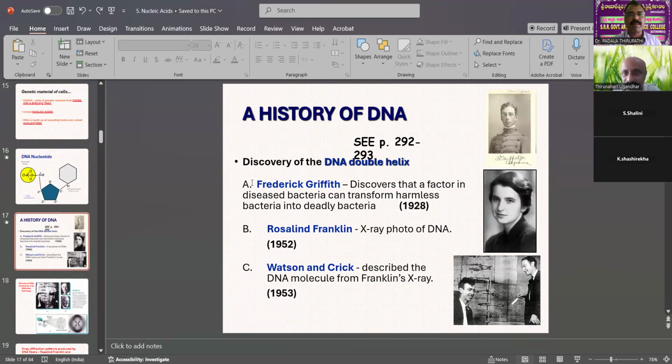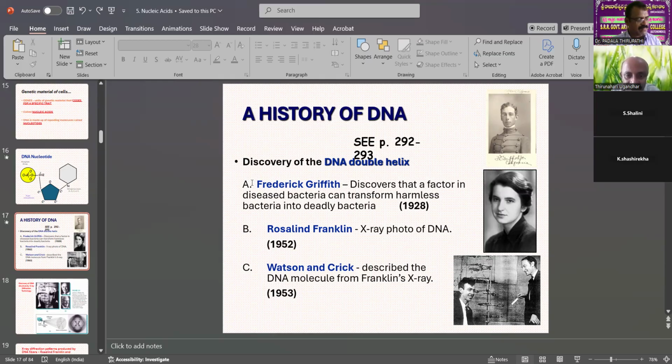Then the history of DNA. Before Watson and Crick, scientists such as Chargaff and Friedrich Miescher were reporting whether the genetic material was protein or DNA. This differentiation was proven by the pioneers Watson and Crick, with the discovery of the DNA double helix.